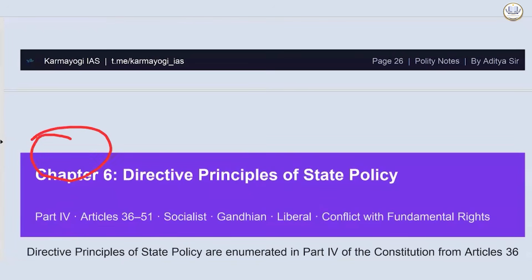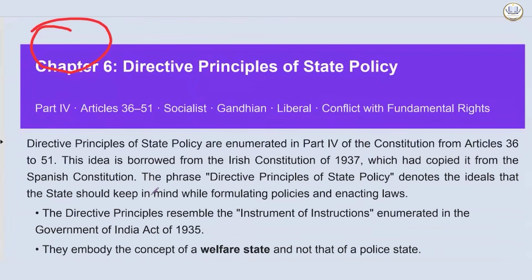Now we come to DPSP, Directive Principles of State Policy, another very, very important topic. Directive Principles of State Policy are very, very important, but they weren't given the same kind of status as fundamental rights. Why so? Because our country was a developing country. We did not have enough resources. So rather than forcing it onto the state, it was made like enabling provisions.